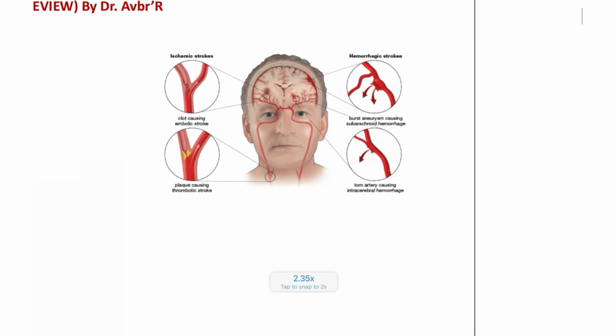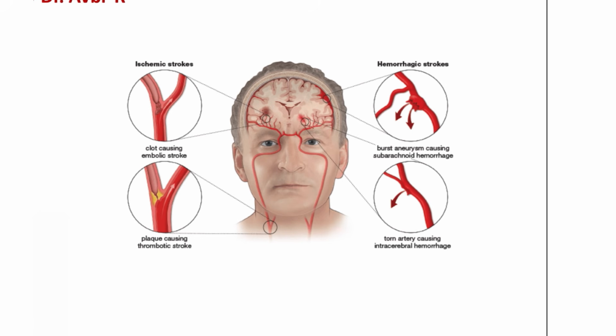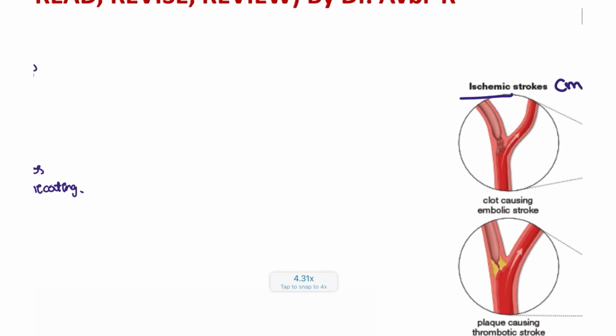Next, moving on to the intracranial hemorrhages. That is divided into two types. Here this is the ischemic type, and here it is the hemorrhagic type. These are the two types that we are going to see in these patients. Which is most common? Ischemic is most common. Which is better if you have to choose? Again, ischemic is better, because once the hemorrhage is caused by a rupture, very rarely do the patients survive. Most of the patients are brain dead within some days. So that is the hemorrhagic stroke, how the patients will present. Next, coming to the stroke, what is the most common risk factor?